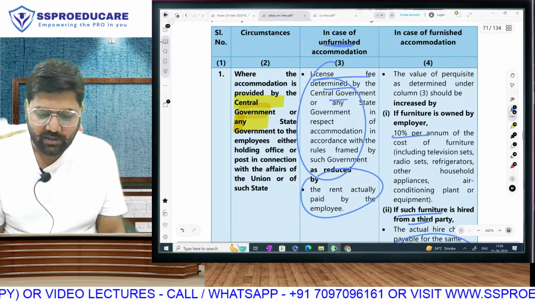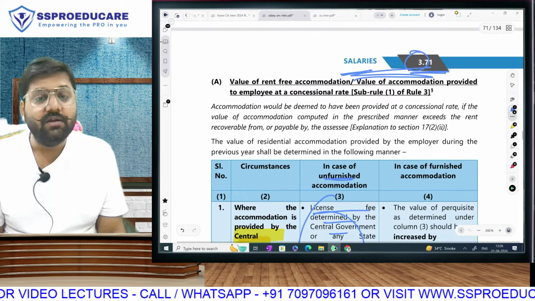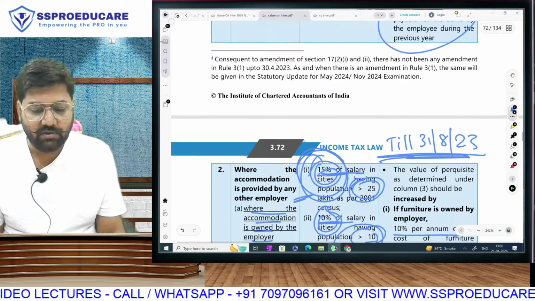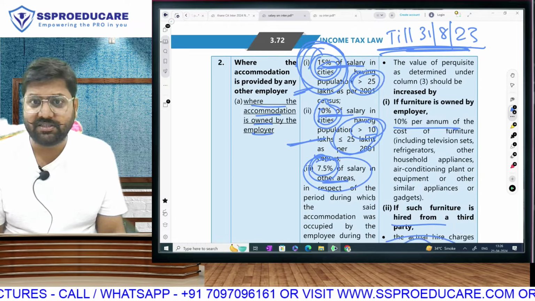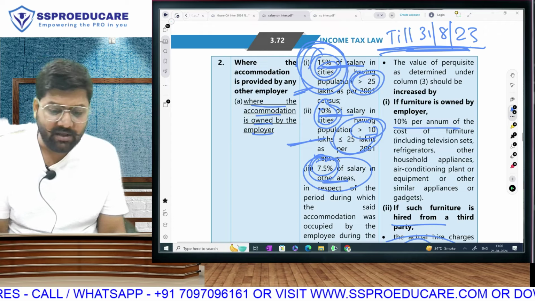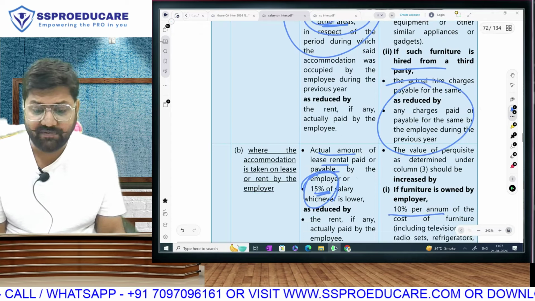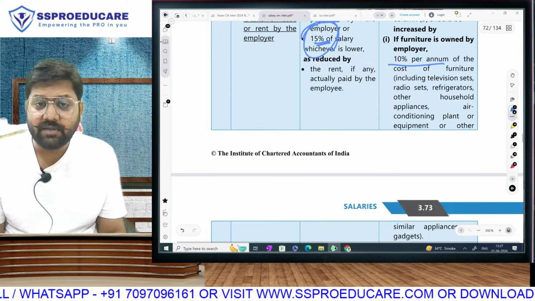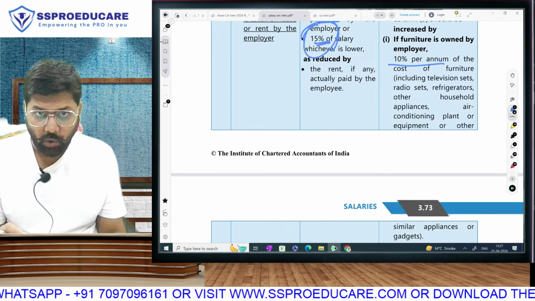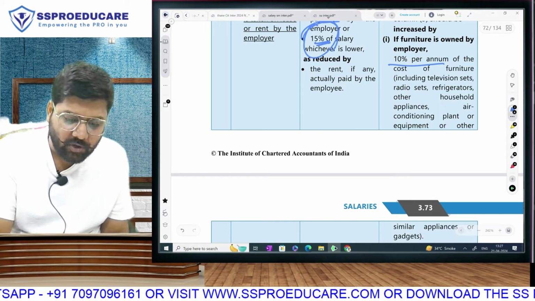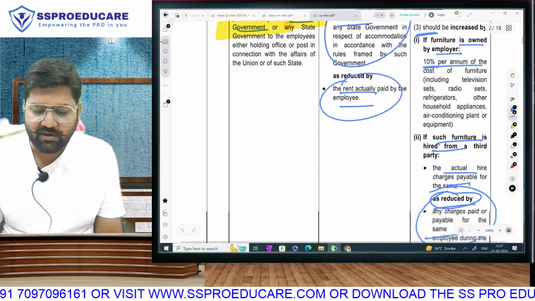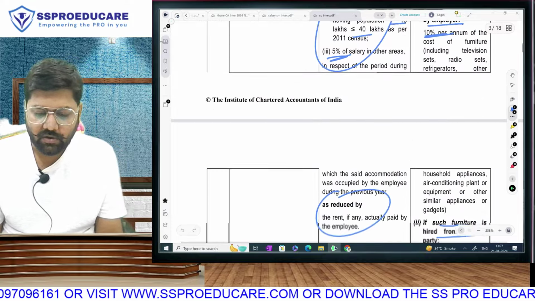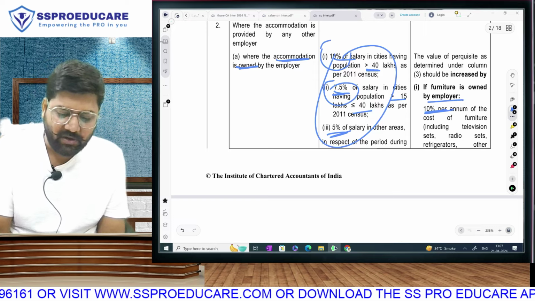You observe, this is page number 71, where they have given the perquisite valuation rule. First page only government data is given where there is no amendment. Second page they have given private sector data where there is amendment. They have given the full old law. They have not given the new law. In the study material they have given only the old law. Okay? Then if I talk about the statutory update, in the statutory update they have given only the new law. So they have given 10%, 7.5 and 5%.